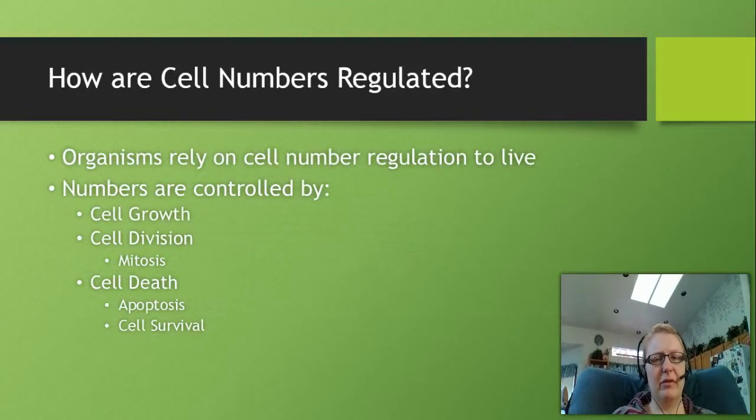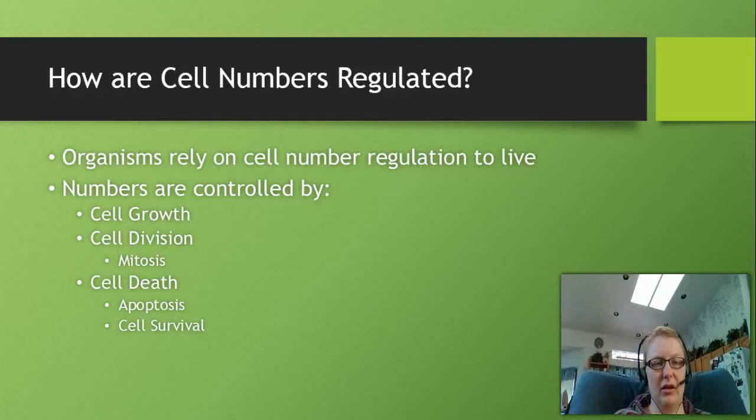So how are cell numbers regulated? Organisms rely on regulation of cell numbers in order to live. Otherwise, you're going to end up with all sorts of growths and things like that, or you're going to have the opposite effect where cells are not going to be replaced that need to be after cells have died.